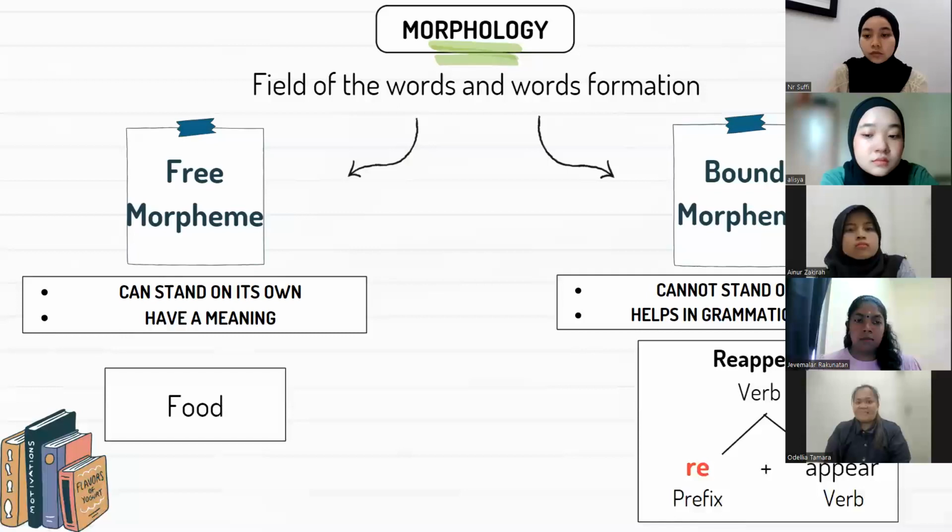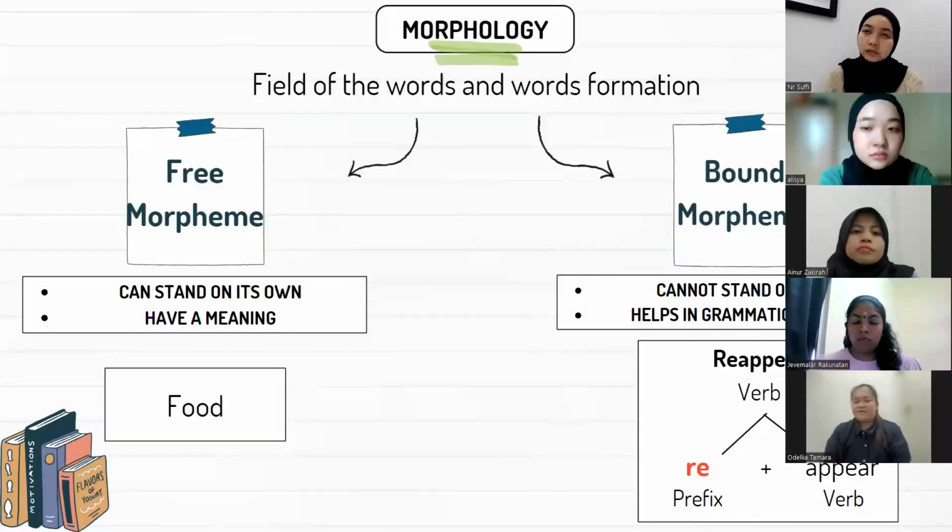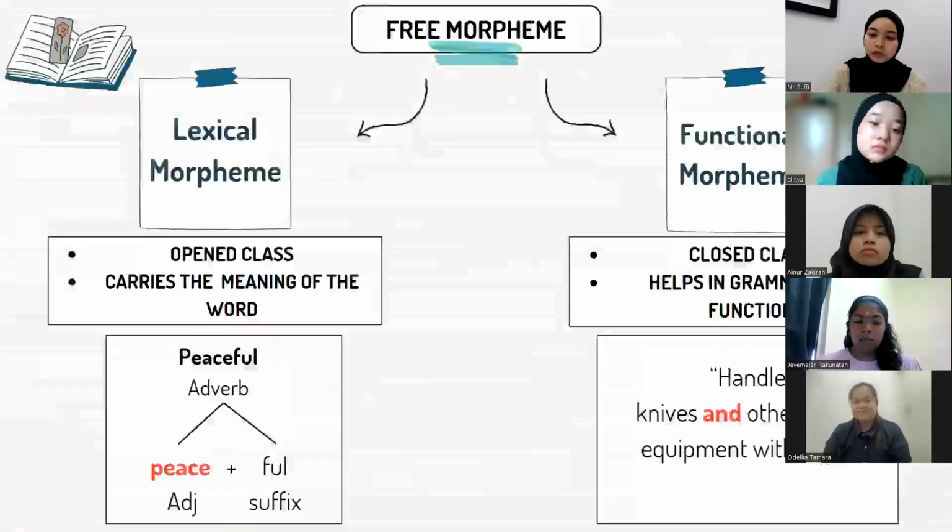Next is bound morpheme. Bound morpheme is a morpheme that can't stand on its own. This morpheme helps in grammatical function. For instance, the word reappear. Reappear contains a bound morpheme because re is a prefix and appear is a verb. I'll pass to Malar for further explanation on morphology related to this assignment.